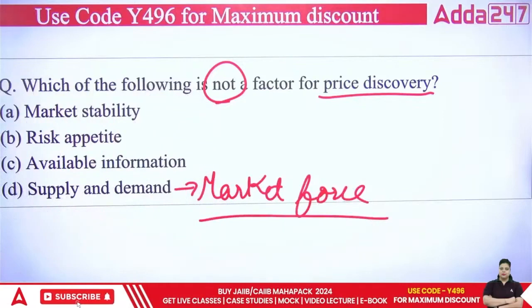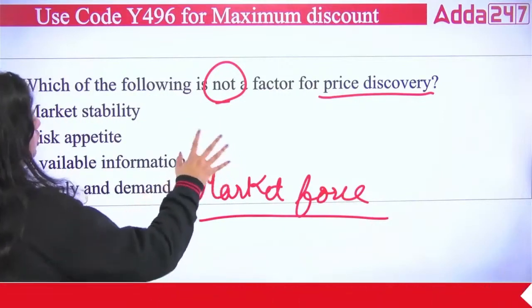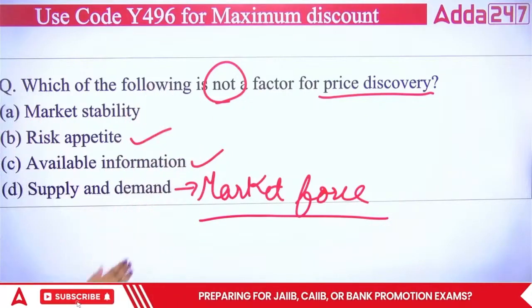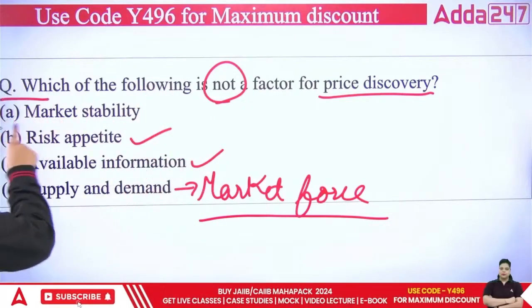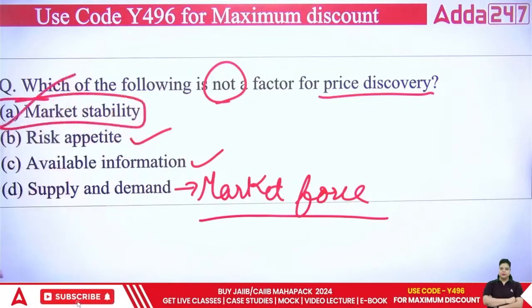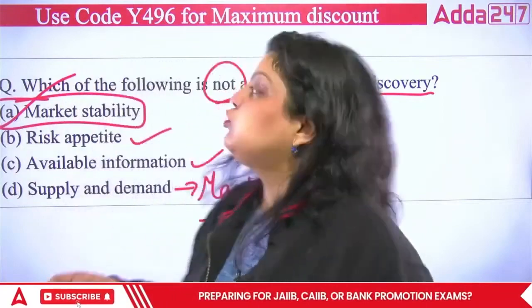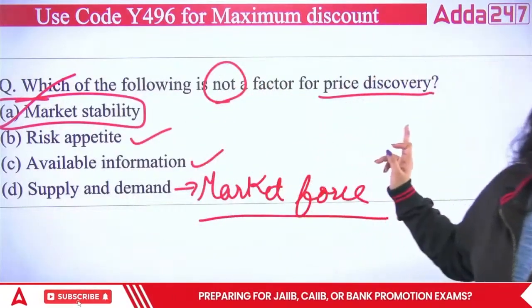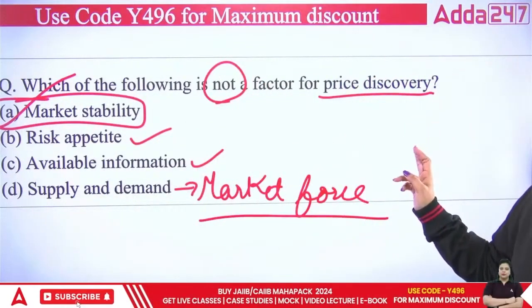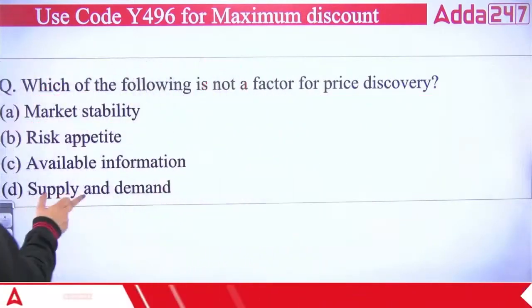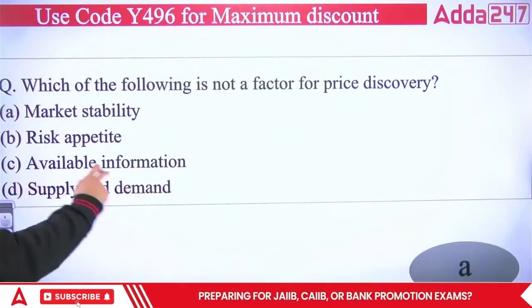Available information, obviously, is how much information about your product is available. Then risk appetite. These are all factors for price discovery, but not market stability. Market stability is not a factor that can be used to decide price discovery for any market. So the right answer will be the A option. You can see the right answer we have is the A option.